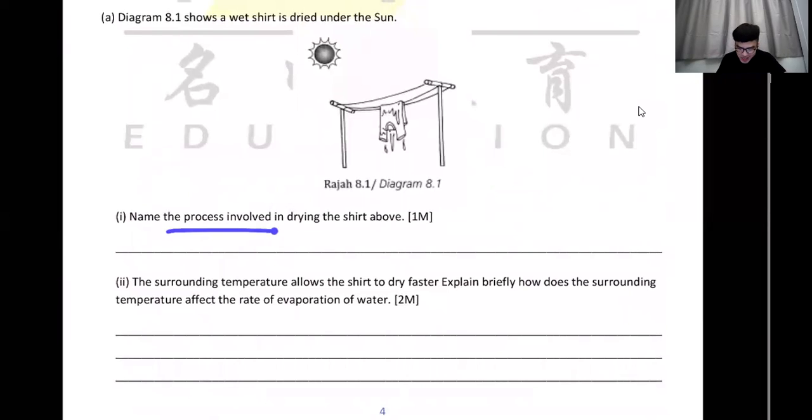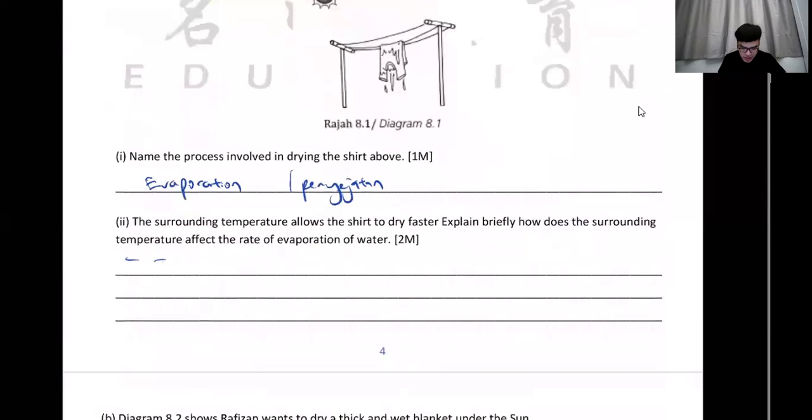So, name the process involved. This is evaporation. Penyejatan. And then number 2, the surrounding temperature allows the shirt to dry faster. Briefly explain how the surrounding temperature affects this. First you can start by saying the higher the temperature, the higher the evaporation. Semakin tinggi suhu, semakin tinggi penyejatan.